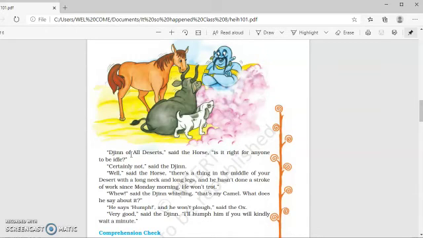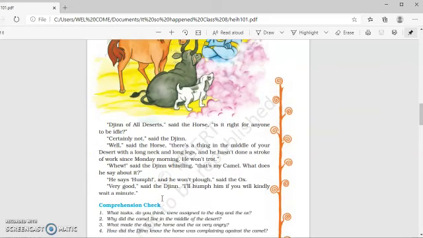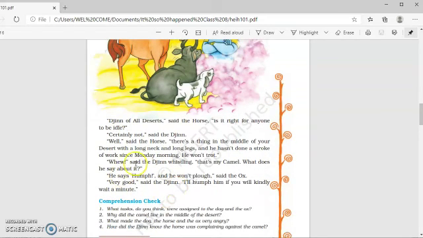"Well," said the horse, "there is a thing in the middle of the desert with a long neck and long legs, and he hasn't done a stroke of work since Monday morning. He won't trot." So the horse complained about the camel and said that he has not done any work since Monday morning. "Phew," said the jinn, whistling, "that's my camel. What does he say about it?" "He says hum, and he won't plow," said the ox. So the ox also said that the camel is not ready to plow.